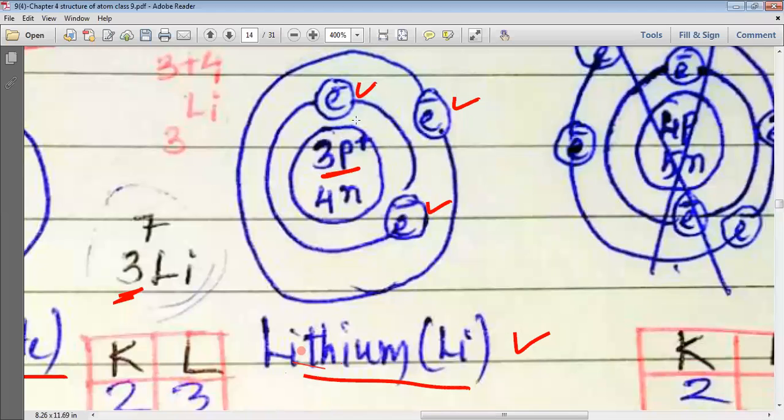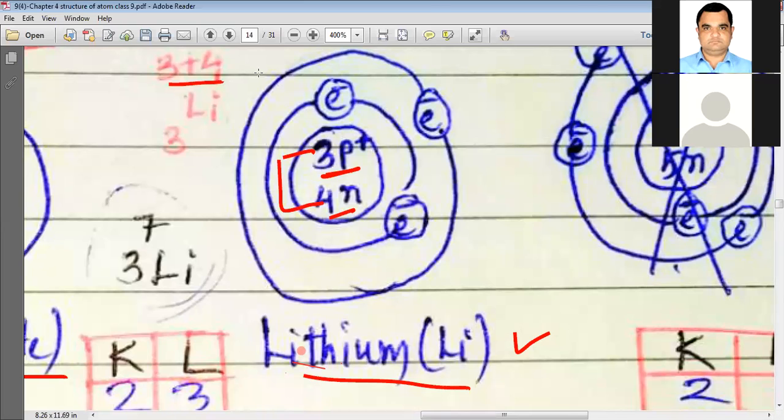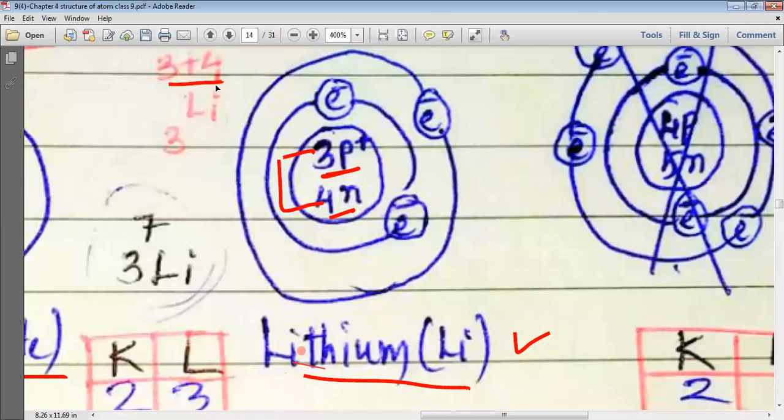And thus, my dear students, on the basis of the number of protons, we have given the atomic number 3 to lithium. But now you can see that the atomic mass number is the number of protons plus the number of neutrons. The number of protons is 3, the number of neutrons is 4. That is why 3 plus 4 is the atomic mass number for lithium, and thus the atomic mass number of lithium is 7.